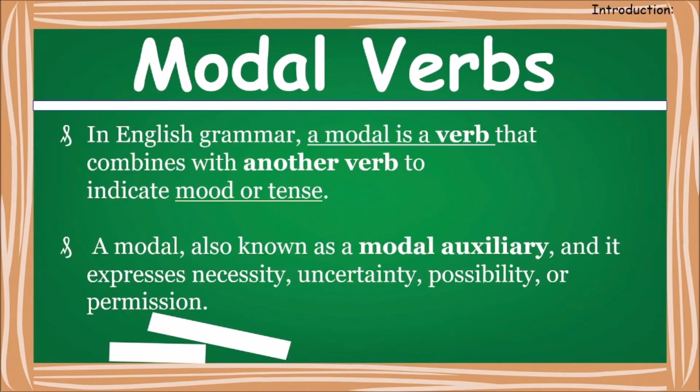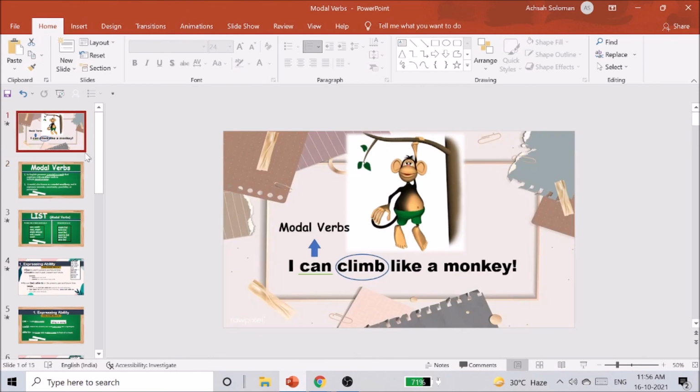Quickly show you this. Once again, let's try to understand. In English grammar, a modal is a verb that combines with another verb to indicate mood or tense. We saw that. What were the moods we saw today? We saw whether it was ability, whether it was a possibility, whether it was a permission, or it was a request. We also saw a modal is known as modal auxiliary verb, and it expresses necessity. We are going to come to it. Uncertainty, we saw about possibility or permission, and we also saw different other things. Clear? So that's what we have learned today. We'll continue in the next class with the next four ways in which modal verbs are used.